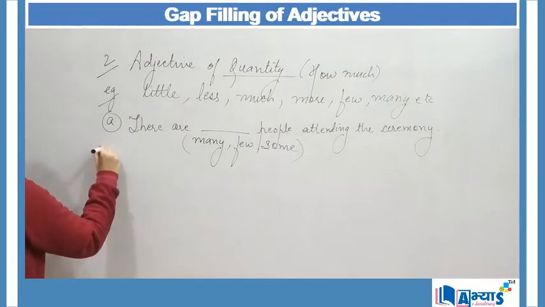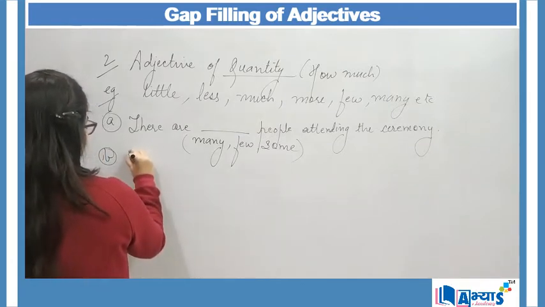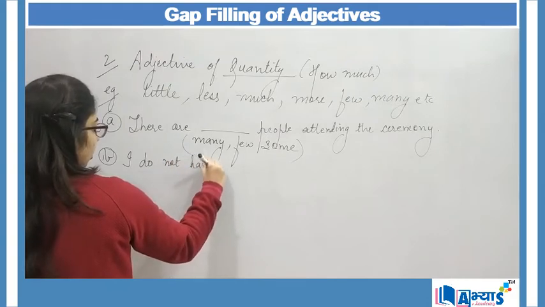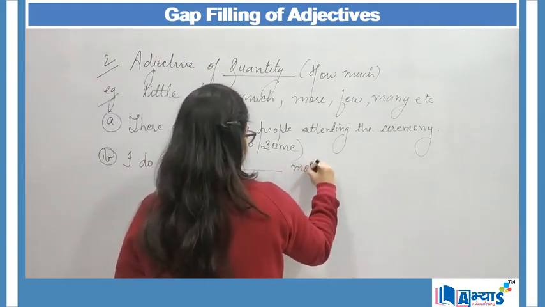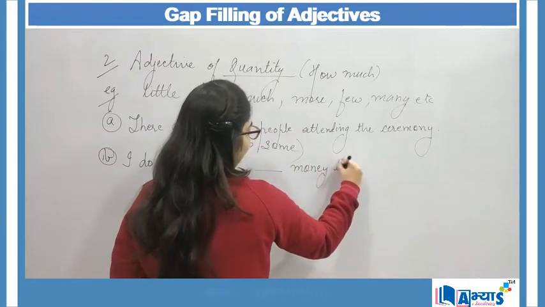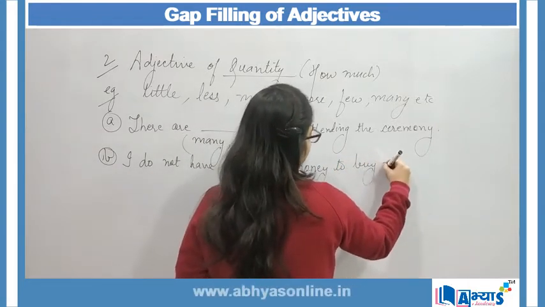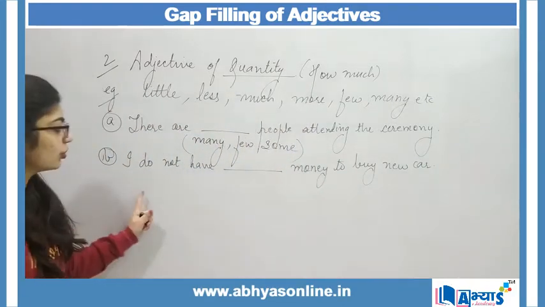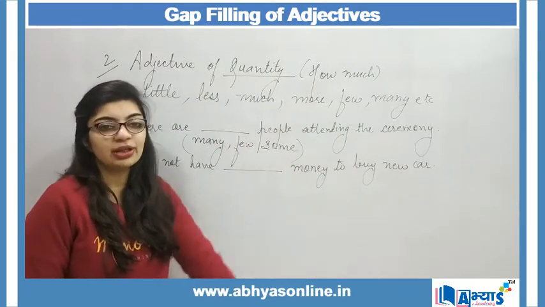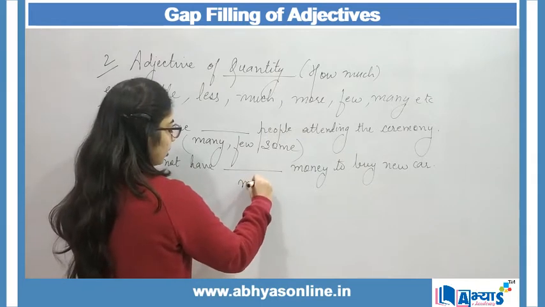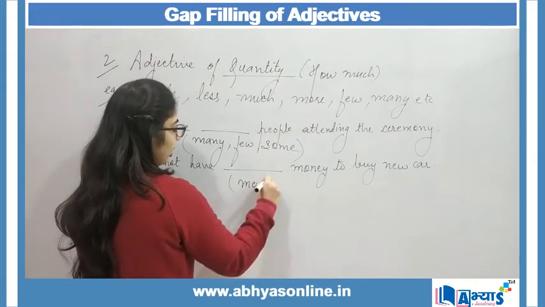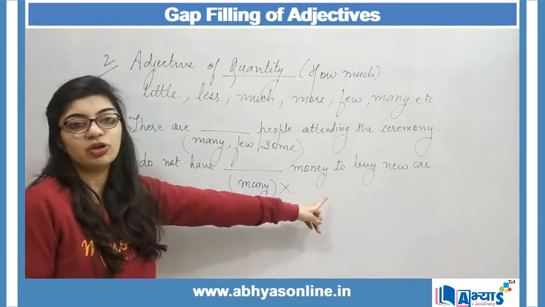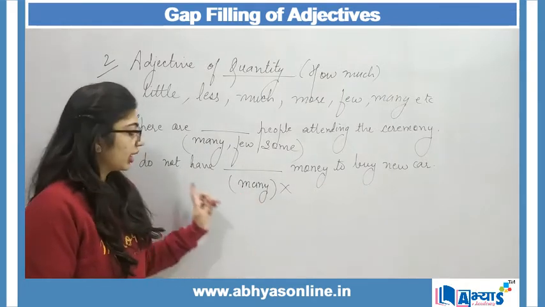So second example can be, I do not have dash money to buy a new car. When I say I do not have dash money to buy a new car, if I put the word many over here, then it is wrong, because with money we do not make use of many.